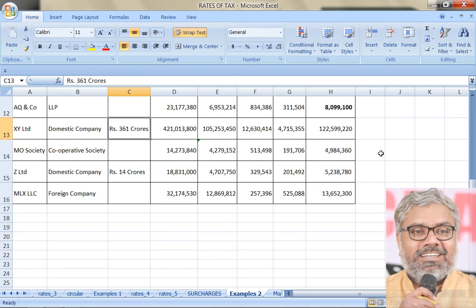The next one is another domestic company. So this domestic company has turnover of less than 400 crores in 17-18, means it is eligible for a concessional rate of 25% of tax on the income.